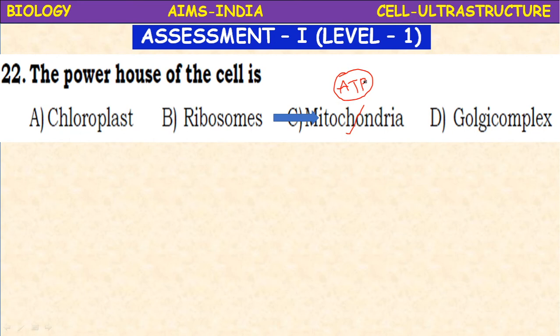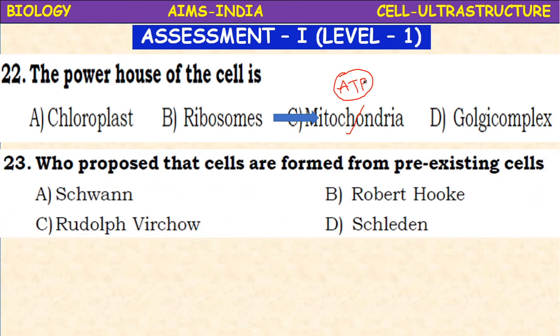Next, who proposed that cells are formed from pre-existing cells? Schwann, Robert Hooke, Rudolf Virchow, Schleiden. Rudolf Virchow. He observed cell division in 1850.